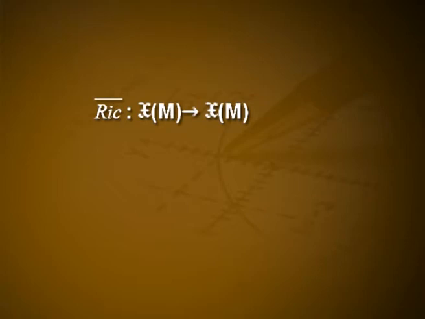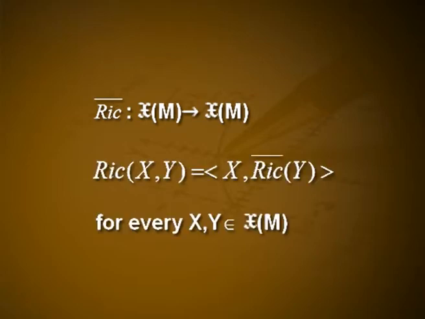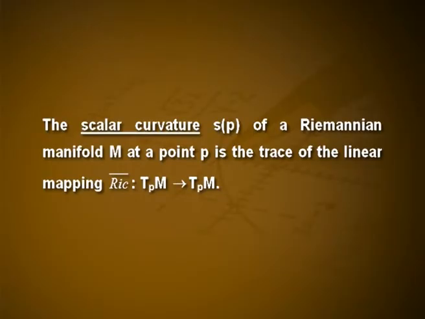With the help of a scalar product, one can associate to every bilinear function a linear transformation. For a Riemannian metric and the Ricci tensor, we can find a unique linear transformation Ric bar from TpM to TpM such that Ric of xy is equal to the inner product of x, Ric bar y for every x, y element of TpM. Next is a definition. The scalar curvature S of p of a Riemannian manifold M at a point p is the trace of the linear mapping Ric bar from TpM to TpM.